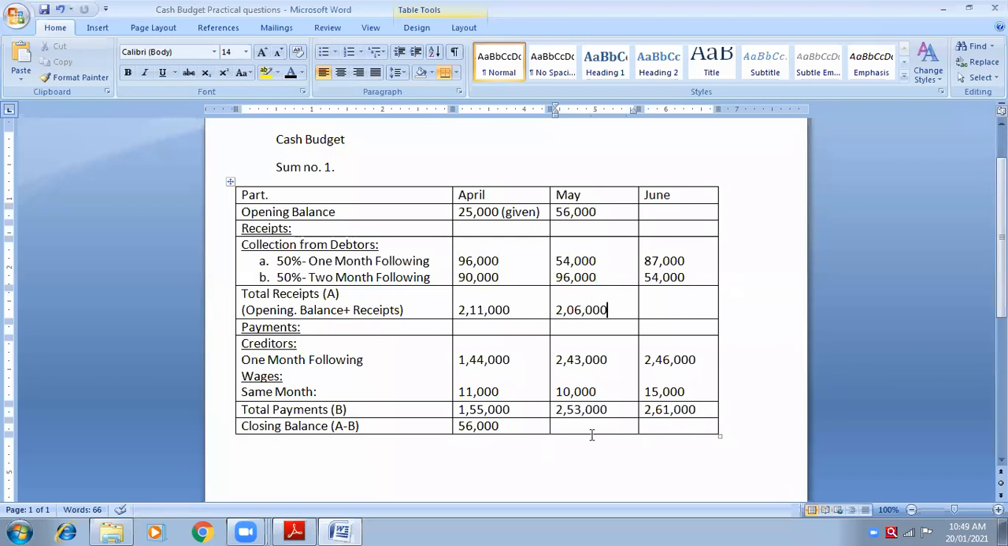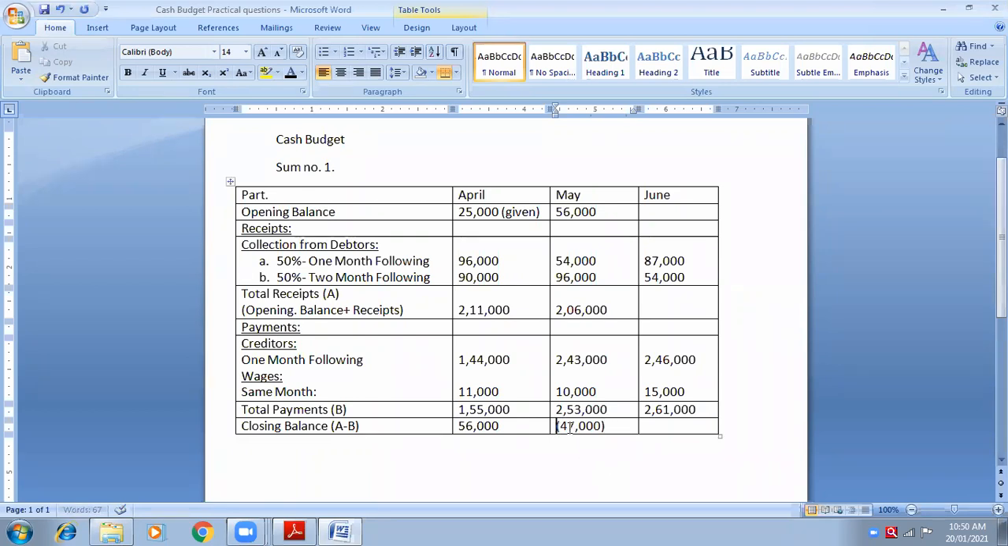It is more than block A. Block B is more than block A, which means expenses are more than incomes. The answer will be negative. Negative means bracket. Whenever there is minus something, minus 40,000, minus 30,000, make sure you use a bracket instead of the minus sign. So 2,06,000 minus 2,53,000, A minus B. What is your closing balance? Minus 47,000.